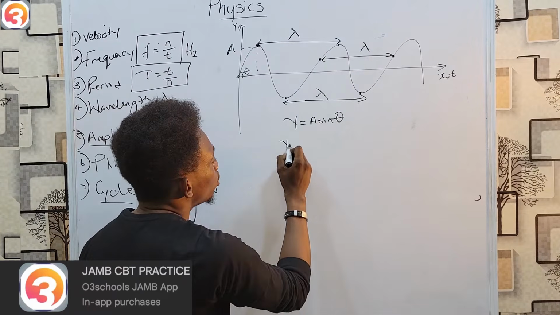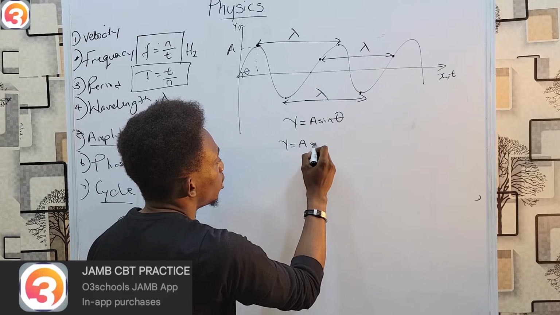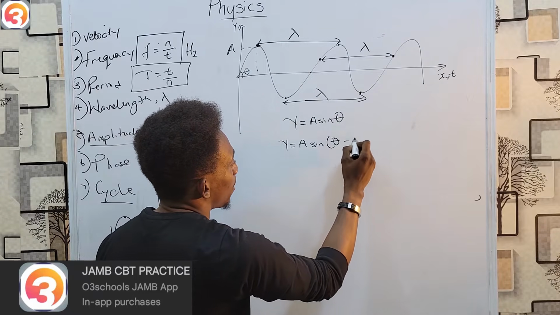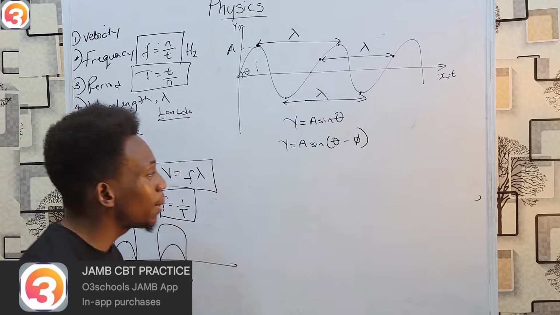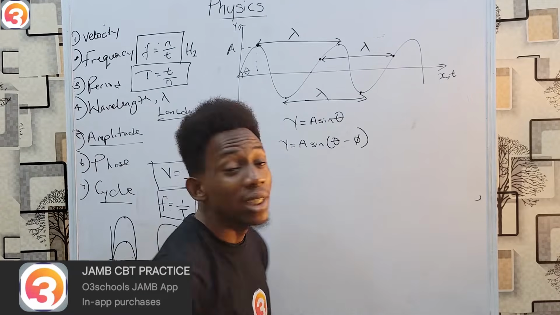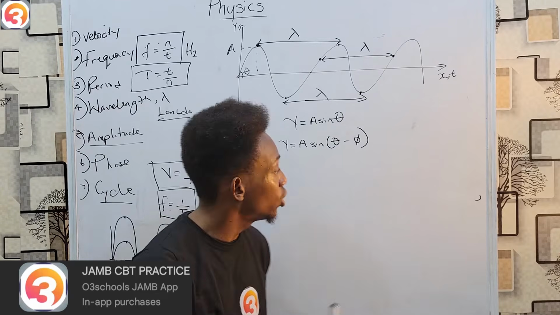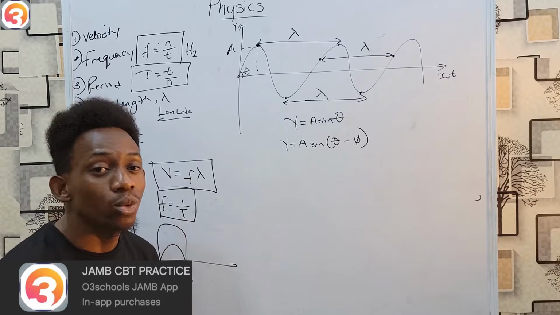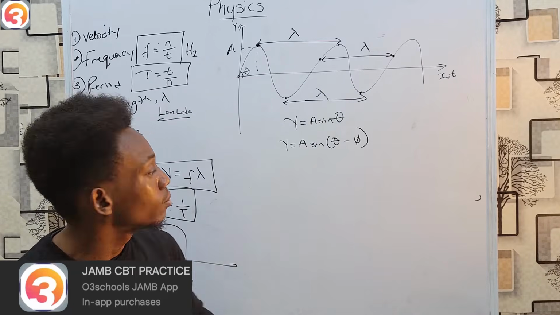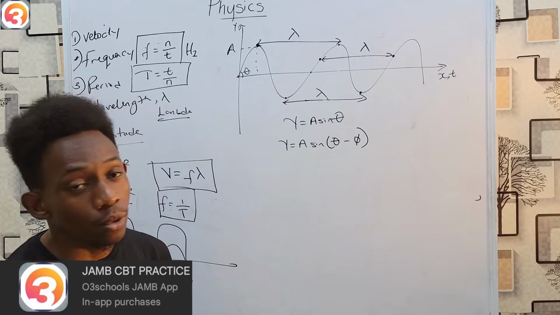Then I must introduce a phase angle, y equals A sine theta minus phi. Now, please note, in some textbooks they use theta plus phi. As far as we are concerned, it doesn't really matter. Plus or minus is irrelevant for the type of solving we are currently doing. It is important elsewhere, but not here. So, this is my basic formula for the wave.